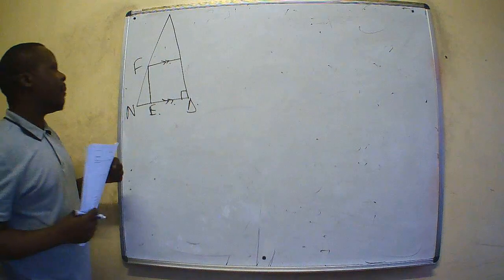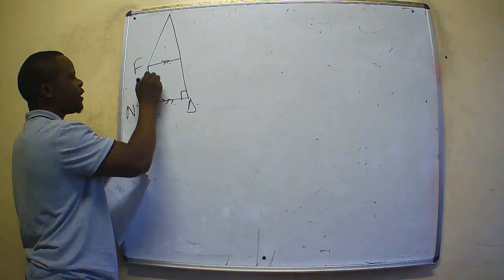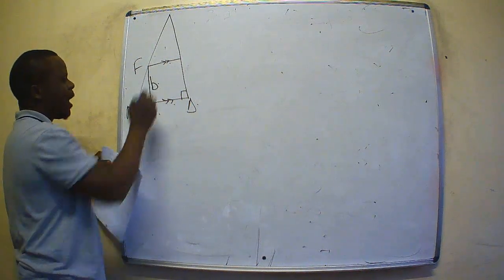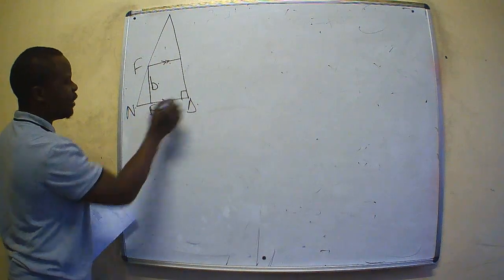So if these two are parallel, how long was this? This was B. How long was this ED here?